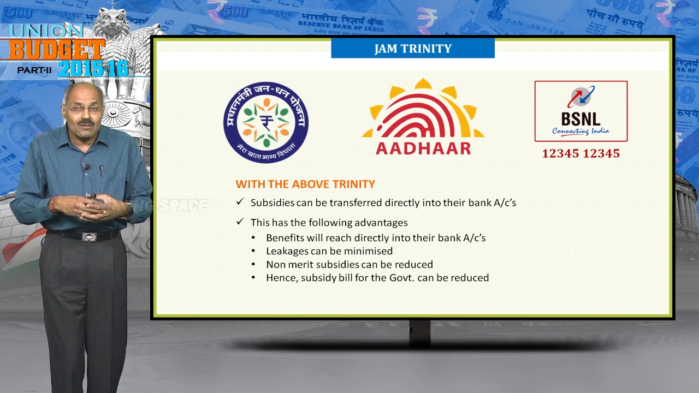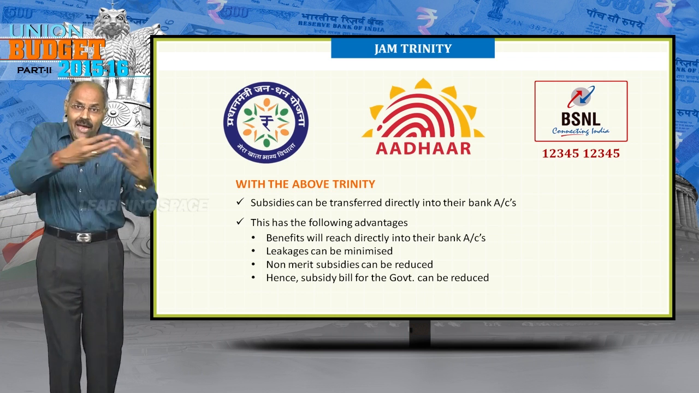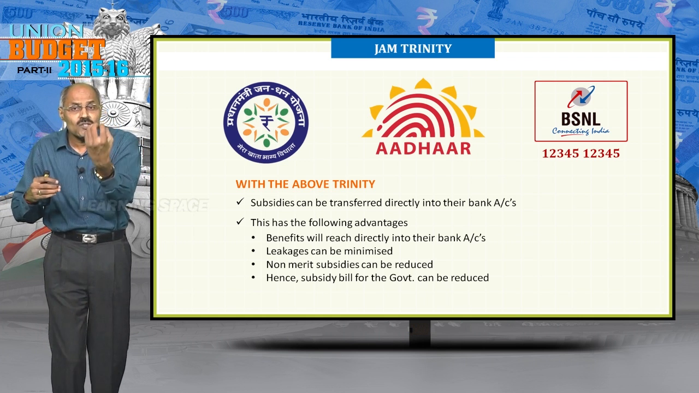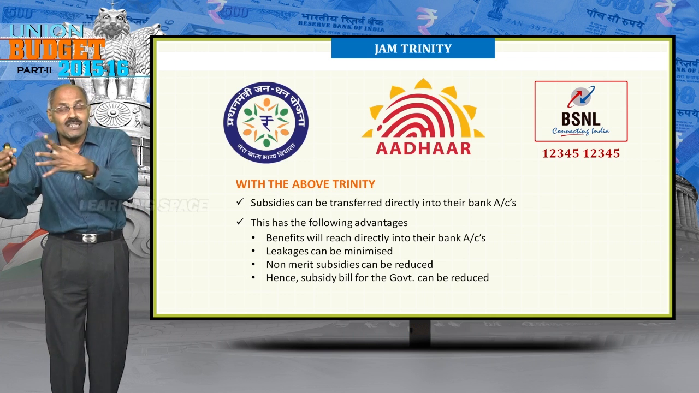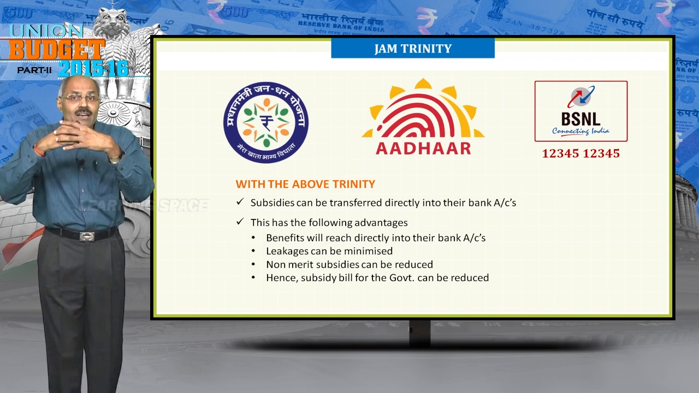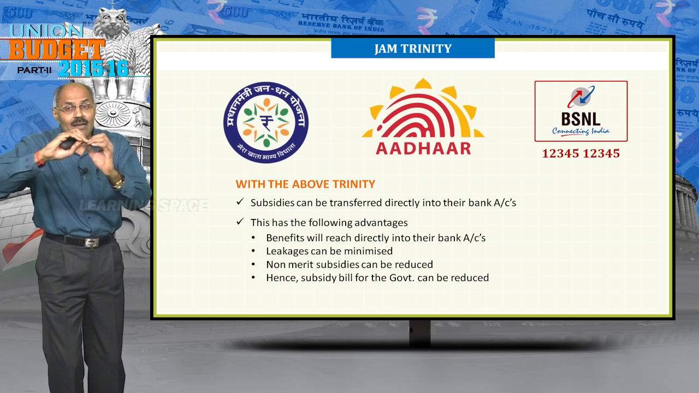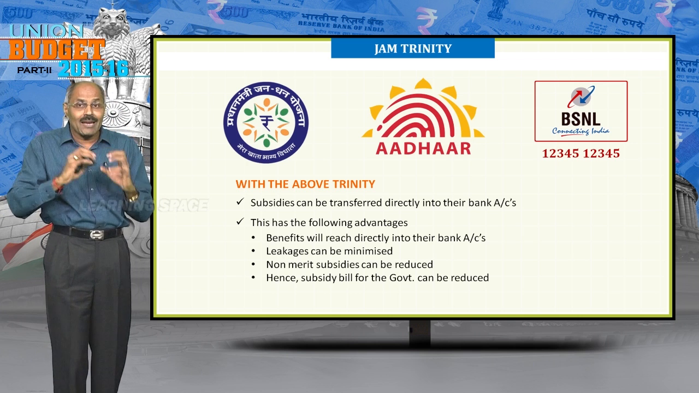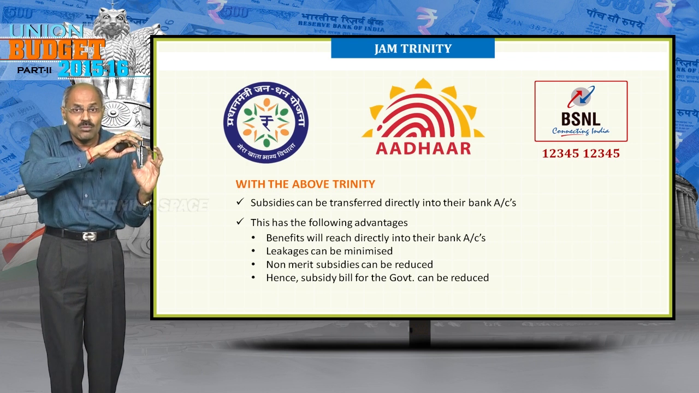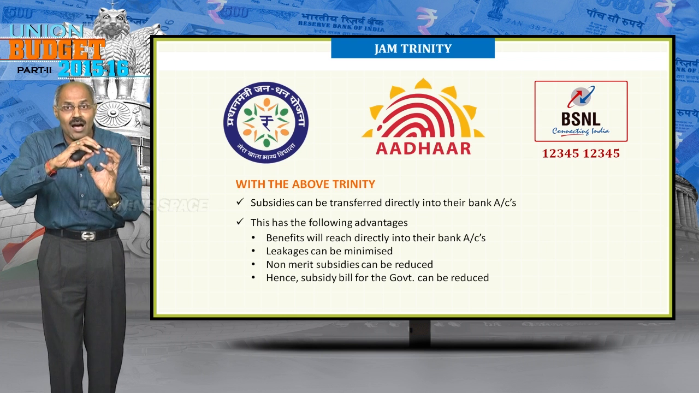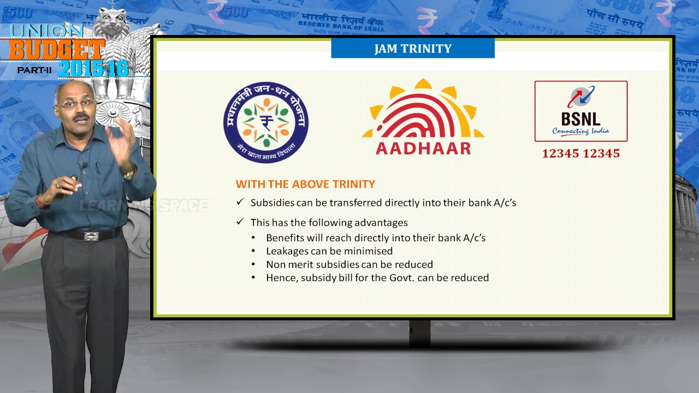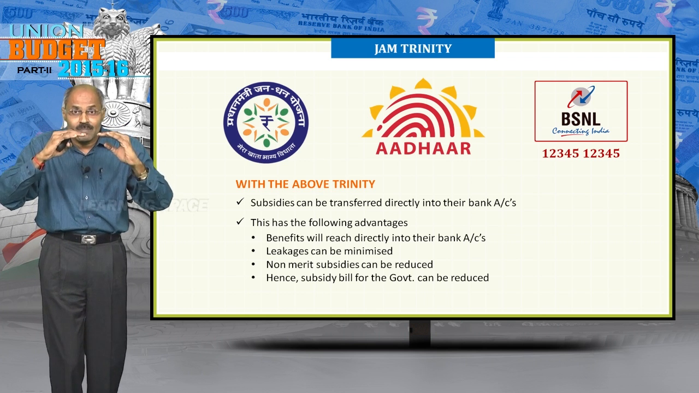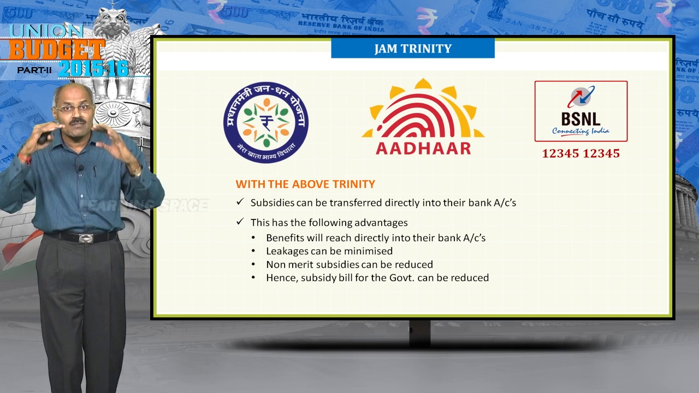So this word was coined not only in the budget, in the economic survey also. With the implementation of Jam Trinity, government wants to plug the leakages in subsidies. The deserved person will get subsidy directly into their bank accounts, that is direct benefit transfer. So government wants to link most of the subsidies through bank account, Aadhaar and mobile number, so that leakages will be minimized, so that government can reduce the subsidy bill. Reducing the subsidy bill is very important.